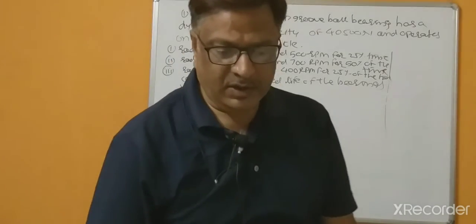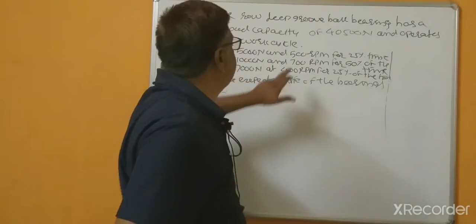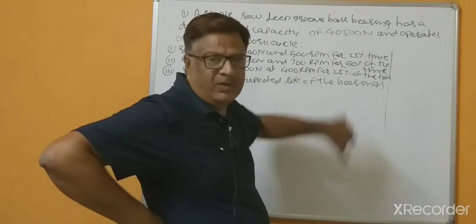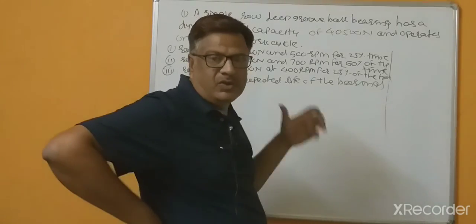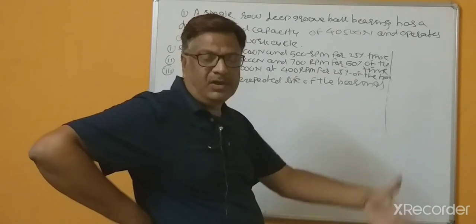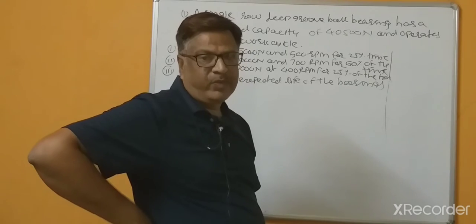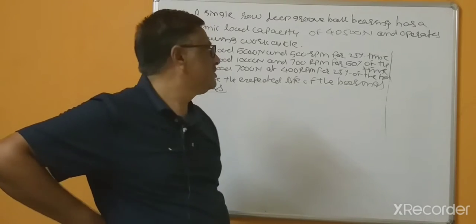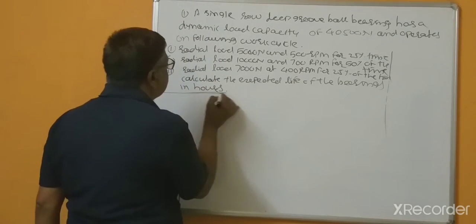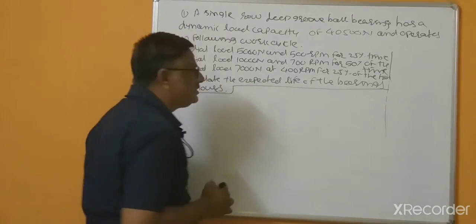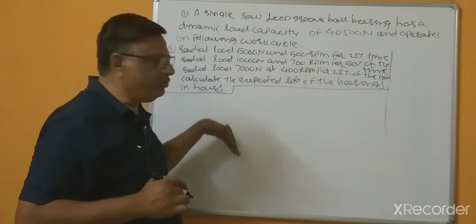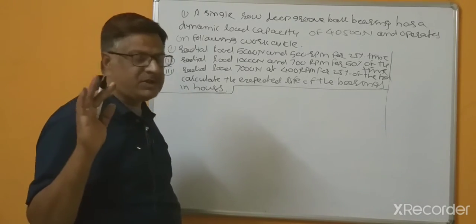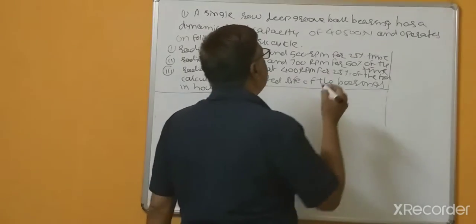So by using this data, because the dynamic load carrying capacity of the bearing is given, we can extract the bearing numbers from the manufacturer's catalogs. Now, after selection of the bearings, how much is the expected life of the bearings? In the previous case, the expected life was the condition, and according to that we had to select the bearing numbers. Now here the bearing number can be extracted, and what we have to calculate is only the life of the bearings, that much life which 90% of the bearings complete.